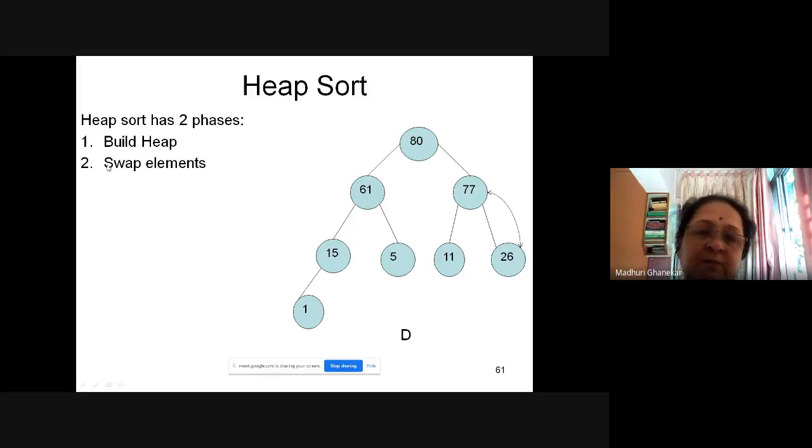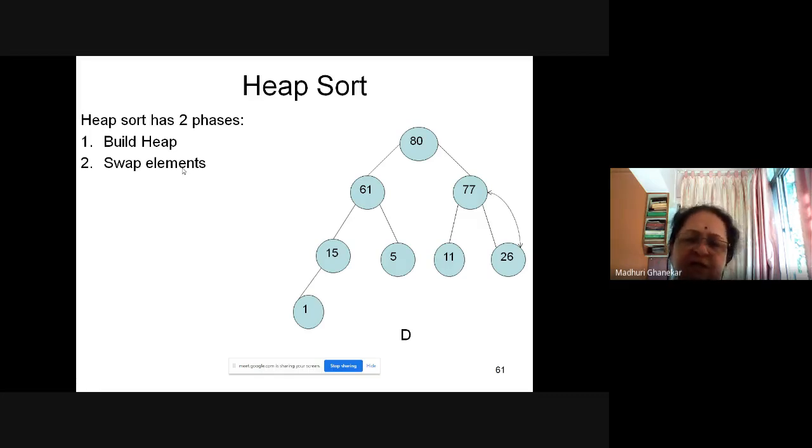Now for heap sort, you have observed what I am doing. It has two phases: build heap and swap the elements. Okay, there are two steps involved.